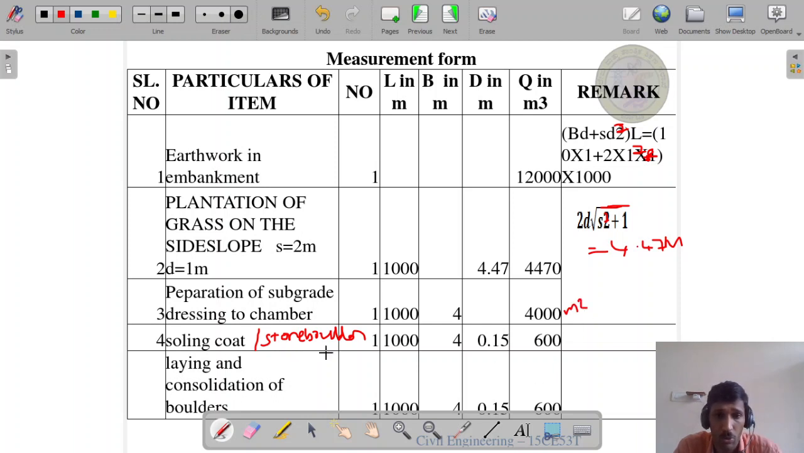Next, soling coat, stone ballast. Number one, length as usual 1 kilometer, that is 1000 meter, breadth 4 meter, and depth 0.15 meter, that is given in the question. Now multiplying all this, we get the quantity 600 meter cube. Next, laying and consolidation of the boulders. One number, length is 1000 meter, breadth is 4 meter, and depth is 0.15 meter. Now multiplying all this, we get the answer 600 meter cube.